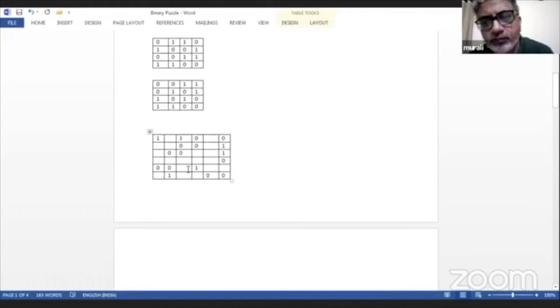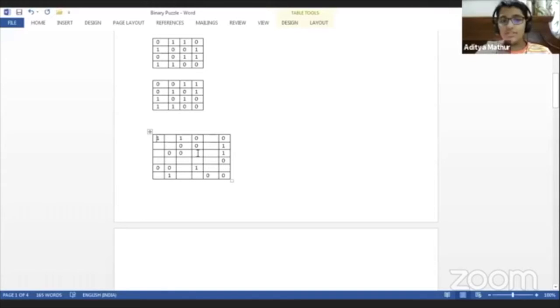So, Khyati, once again, can you unmute yourself? Now, which row and column would you select? I'll choose the first row and the first column. First row, first column is this. You have to choose something in this area or in this area or in this area.